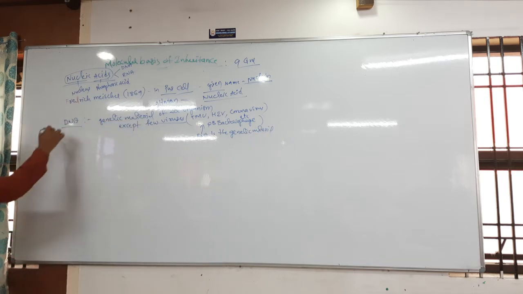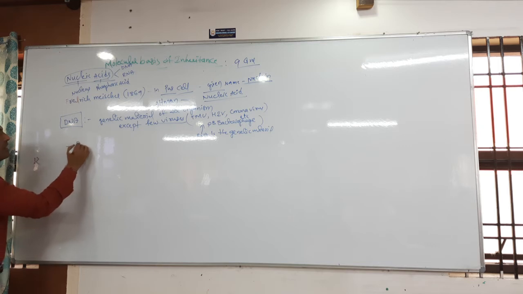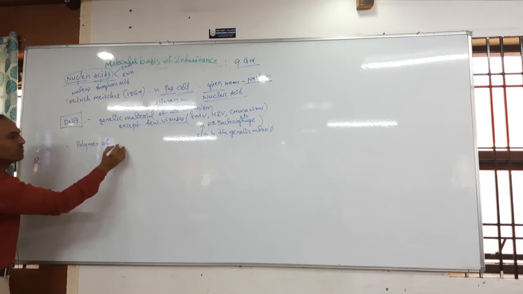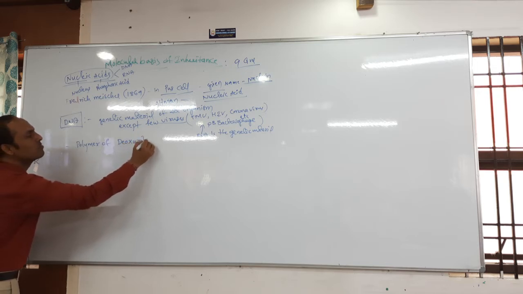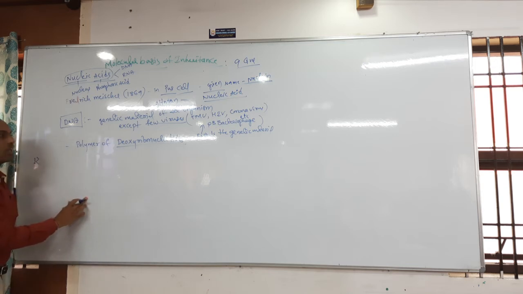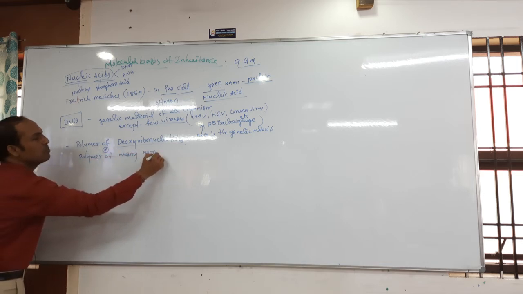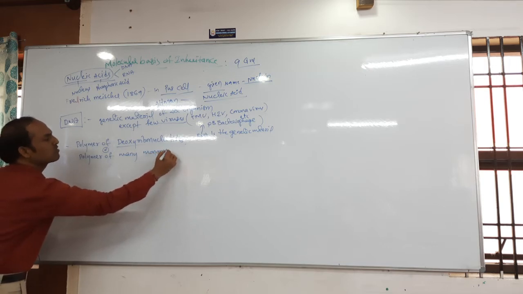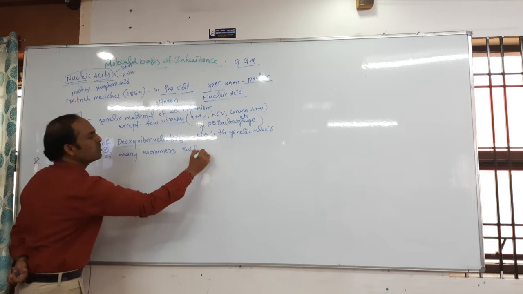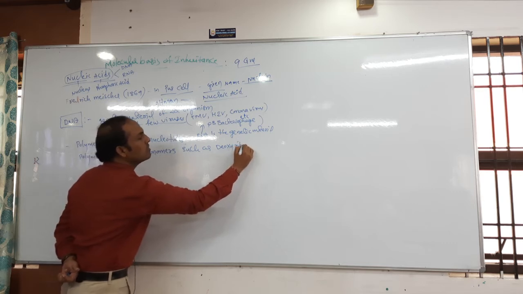Okay, next one. So what is DNA? If I say DNA is a genetic material, that is not a correct definition. DNA is a polymer of which one? It is a polymer of deoxyribonucleotides or nucleotides. There is one more definition: it is a polymer of many monomers, such as nucleotides, also named deoxyribonucleotides.